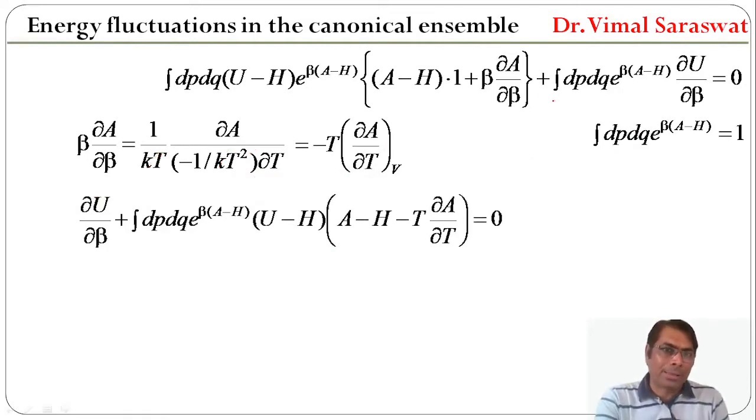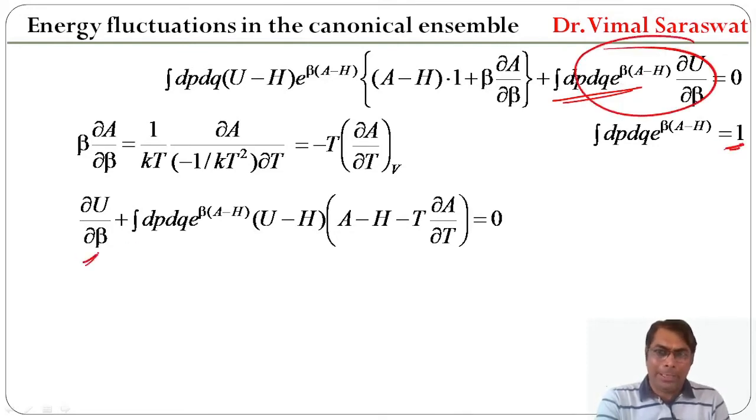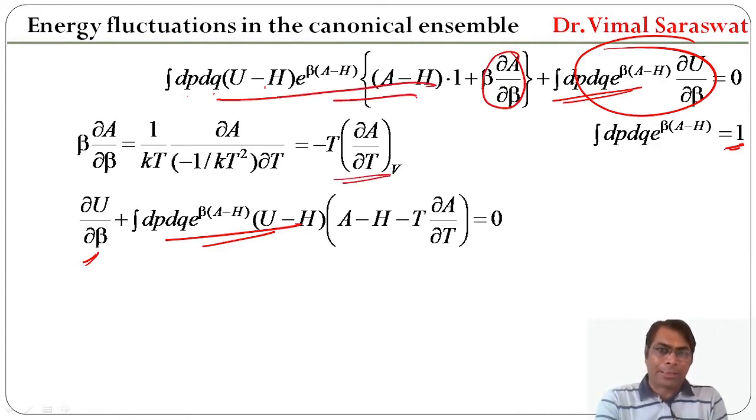Now we replace this integration dp dq e raised to beta (A minus H) by 1. So this will be del U by del beta. Integration dp dq (U minus H) is written here, and beta del A by del beta is minus T del A by del T. So this factor will be this one.